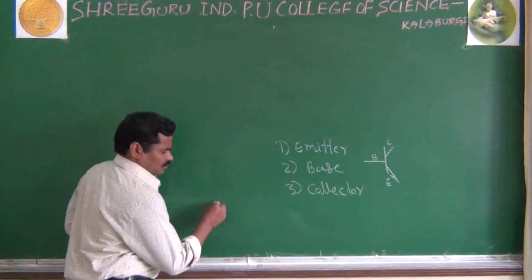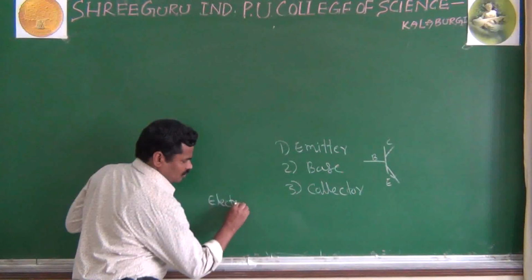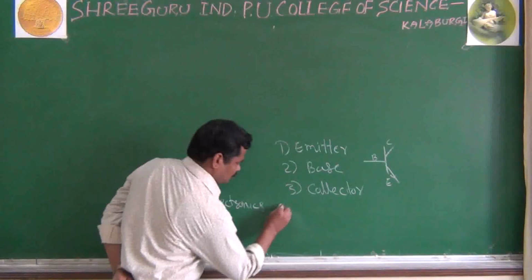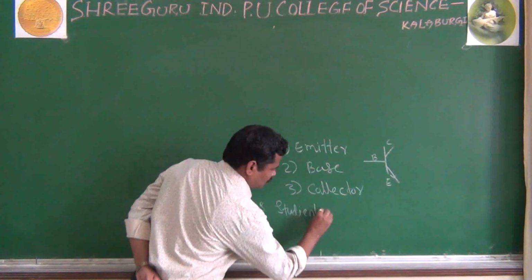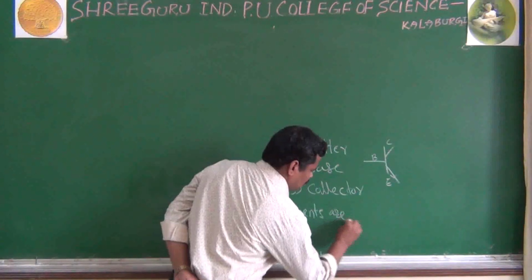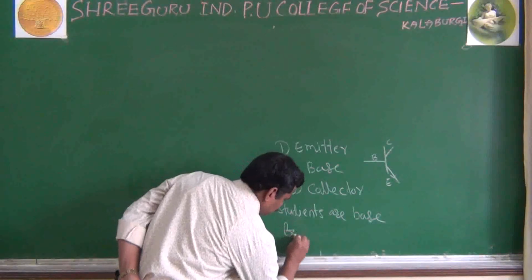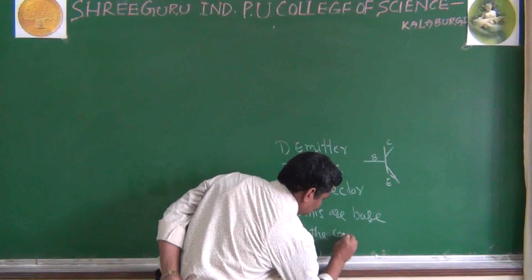For that, I will give one small sentence. You consider: the electronics students are base or best for the college.